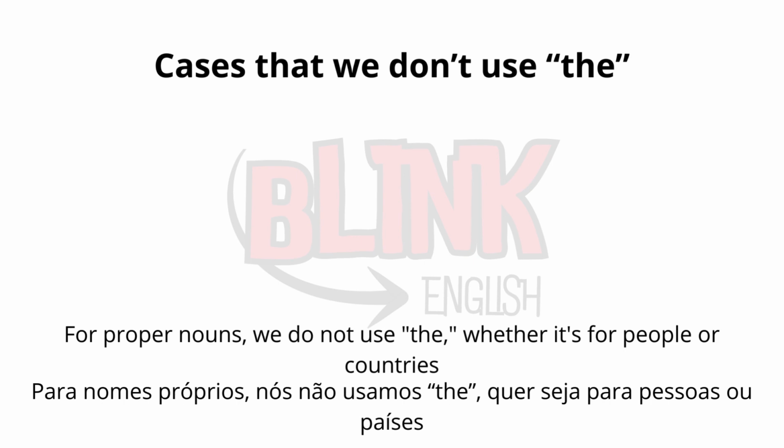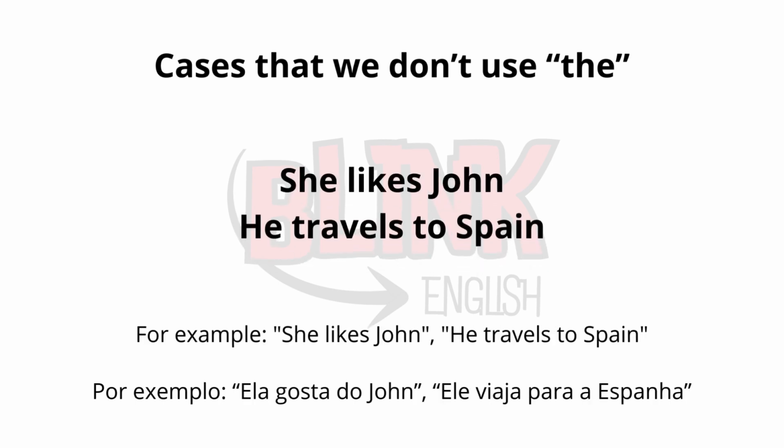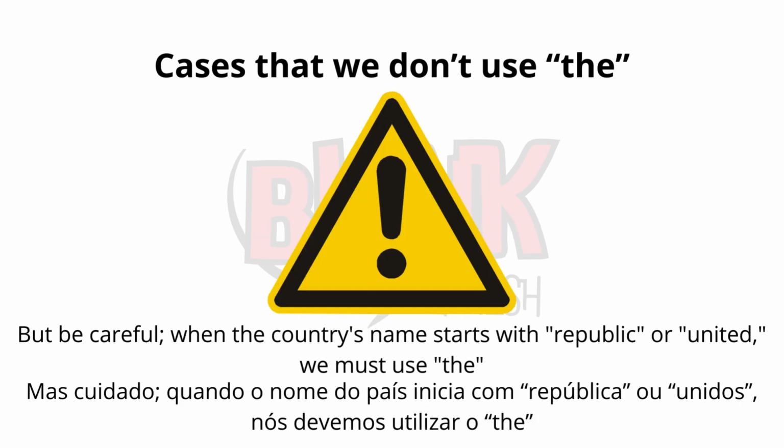For proper nouns, we do not use te, whether it's for people or countries. For example, she likes John. He travels to Spain. But be careful.